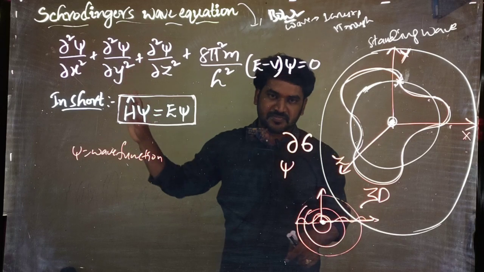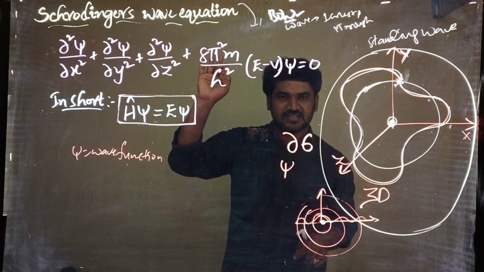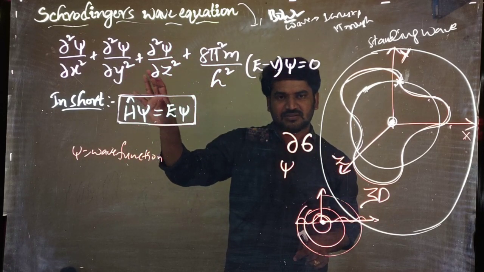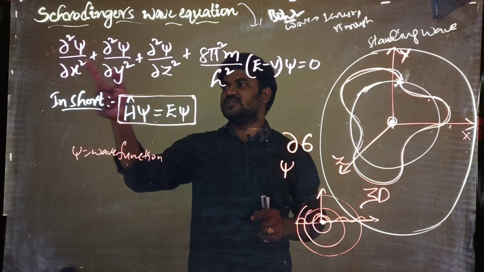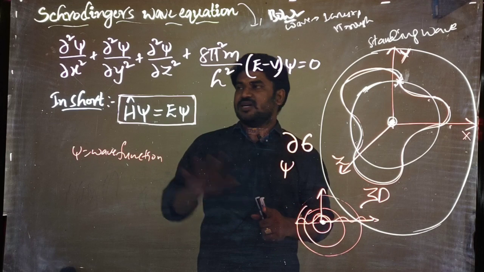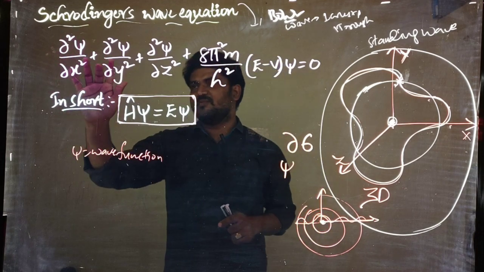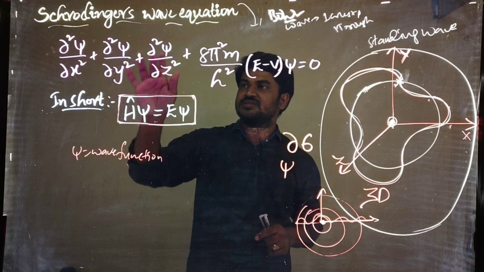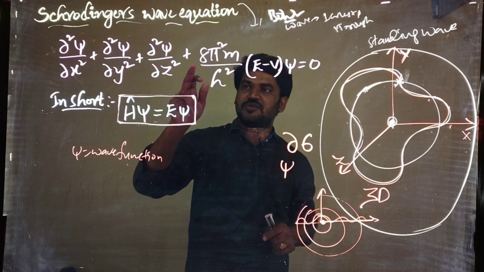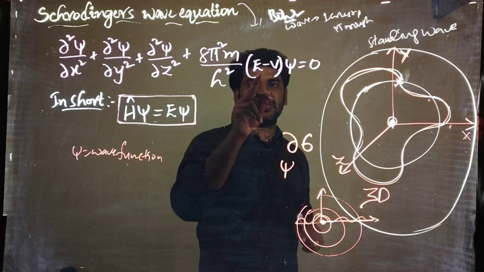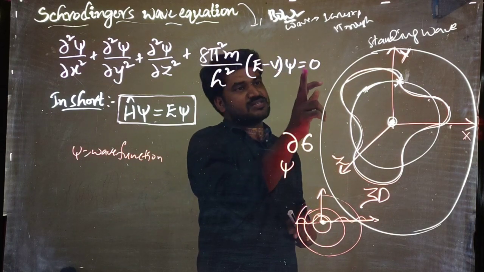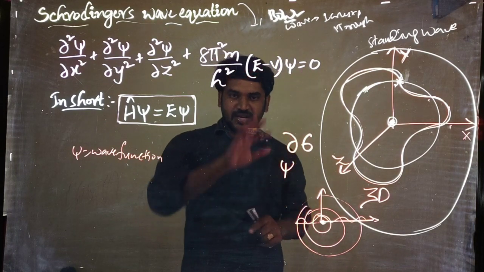How it is derived, you leave it, that we will discuss in further classes. For now, just remember, if anyone asks what is the Schrodinger equation, you just say this, right? ∂²ψ/∂x² plus ∂²ψ/∂y² plus ∂²ψ/∂z² plus 8π²m/h² into (E minus V) into psi is equal to 0. That is the equation.